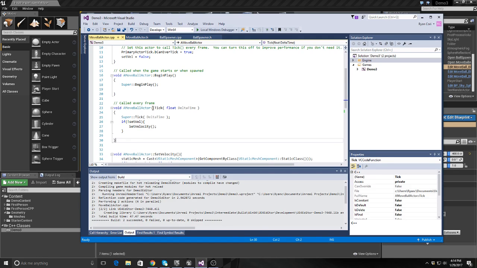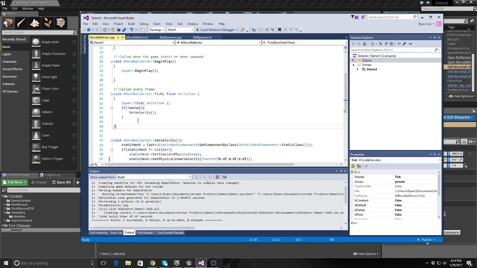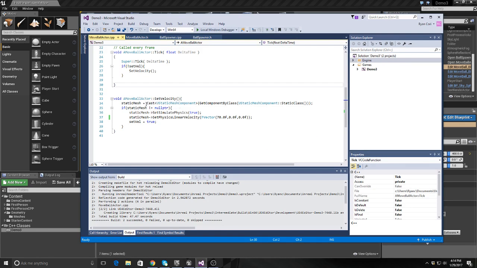On tick, if setVel is false, it will call setVelocity, and if it can find a static mesh, which I'll show you what they mean by that, it will set simulate physics to true, and it will set a linear velocity of 70, 0, 0, so 70 in the x direction, which is towards me, the way I've got the camera positioned, and that's how you get those spheres moving across the screen.